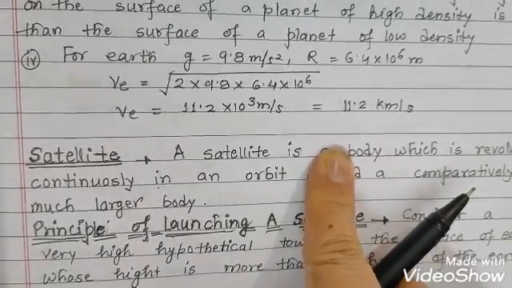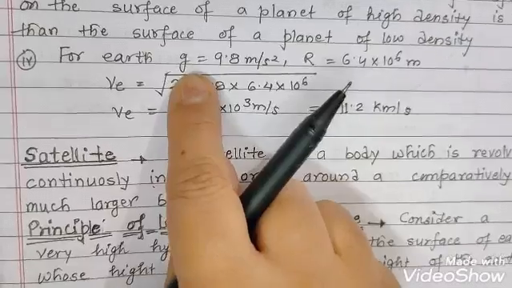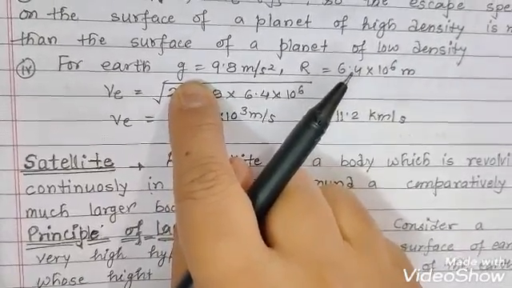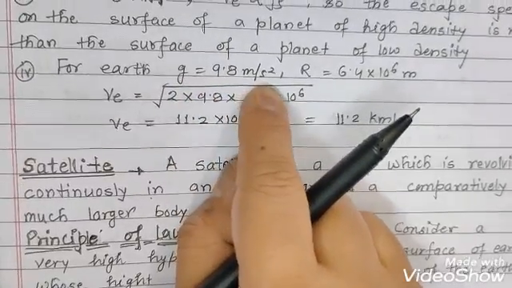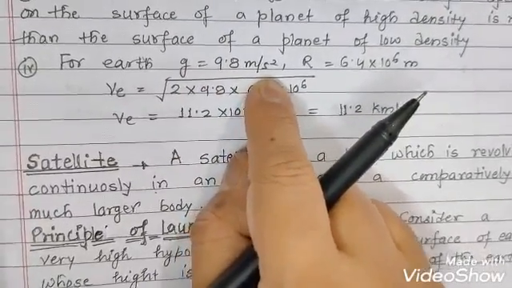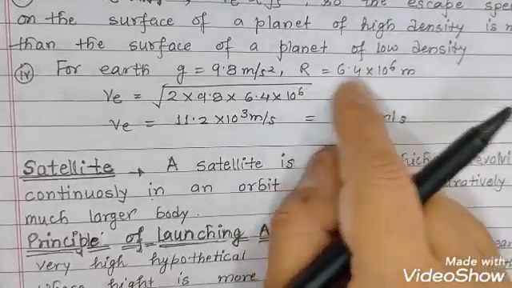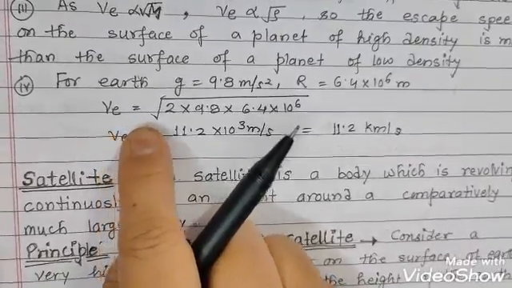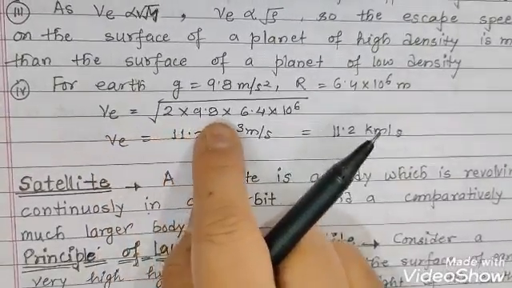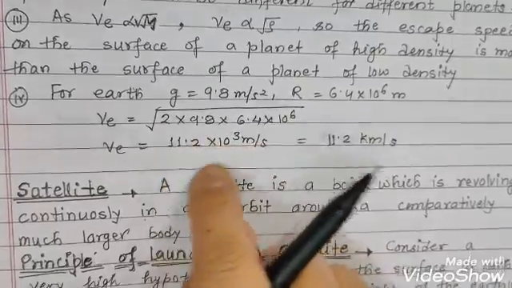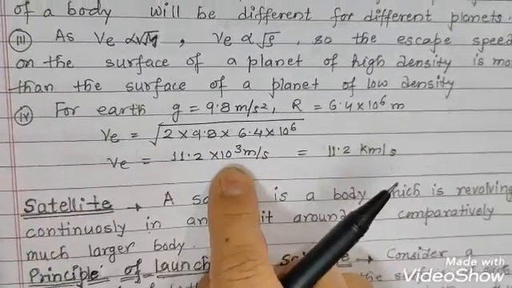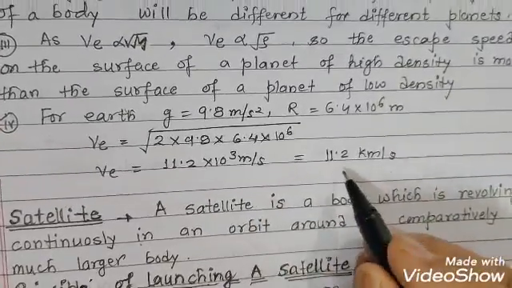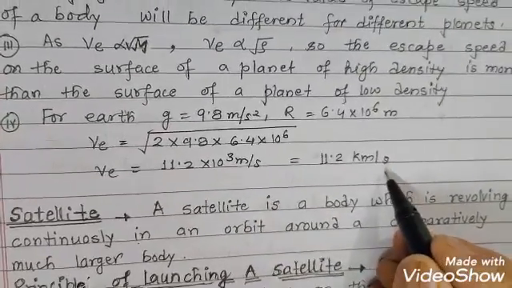Now we'll see the escape speed for Earth. What will be the value of that? We know that acceleration due to gravity, generally we take g equal to 9.8 meter per second square for the Earth's surface, and r, the radius of Earth, is 6.4 into 10 to the power 6 meter. So the escape speed, if we put the value in root of 2gr, we get 11.2 into 10 to the power 3 meter per second. We can change this into kilometer, that is 11.2 kilometer per second. So this is the